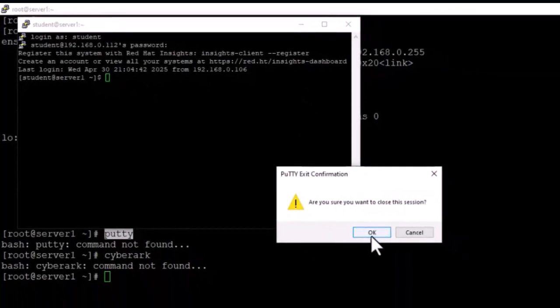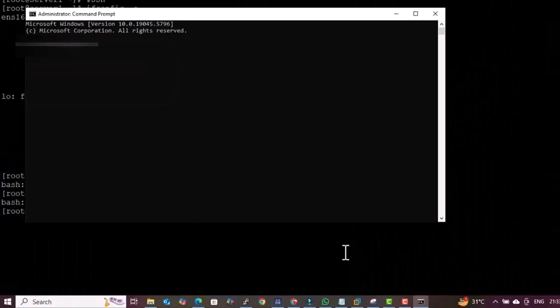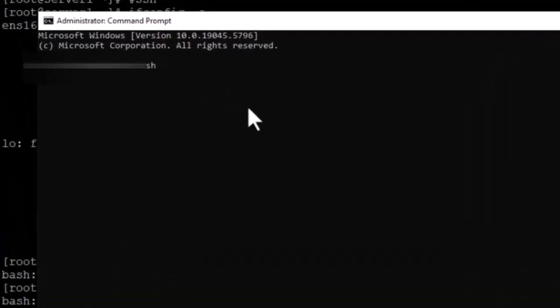I will give you one more example. From your local machine also you can try. Just type CMD. Because this machine is in a VM environment and your local machine is outside, I am giving you some real life example. You can log into SSH. For SSH we need the ssh command, then the username. The username we are going to use here is student. Then we type @, then we give the IP of the server, or you can give the server name here. So it depends on the organization.